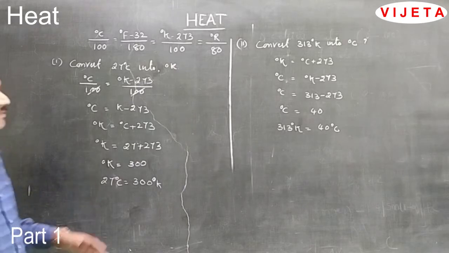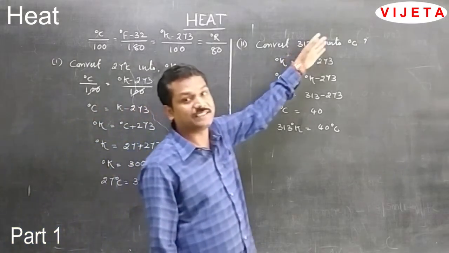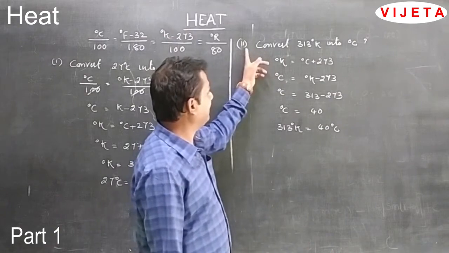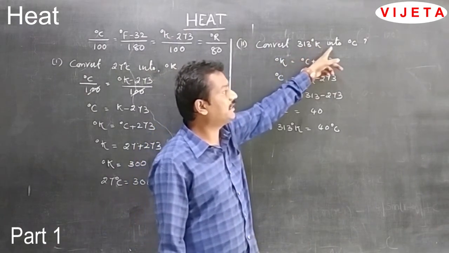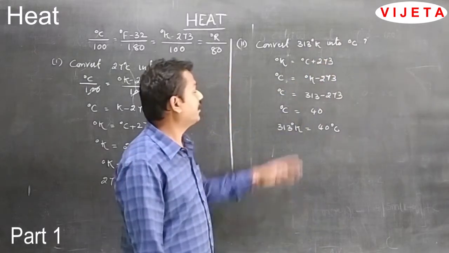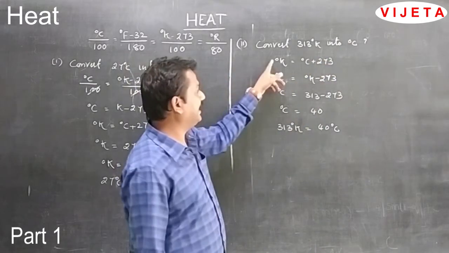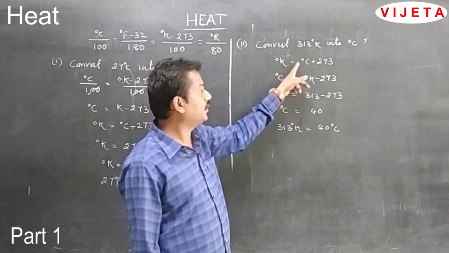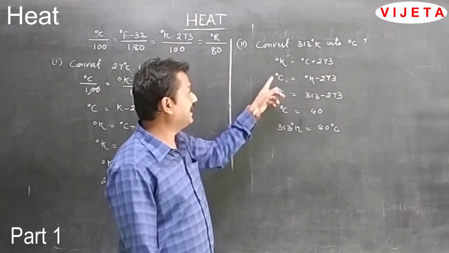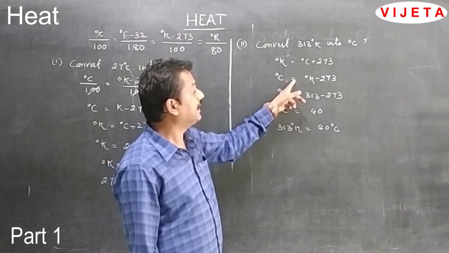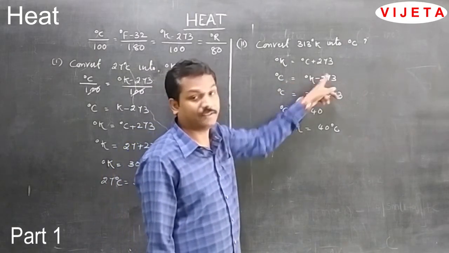Let's try to convert from degree Kelvin to degree centigrade. Second one: convert 313 degrees Kelvin into degrees Celsius. According to our expression, degree Kelvin is equal to degree centigrade plus 273. So degree centigrade is equal to degree Kelvin minus 273.